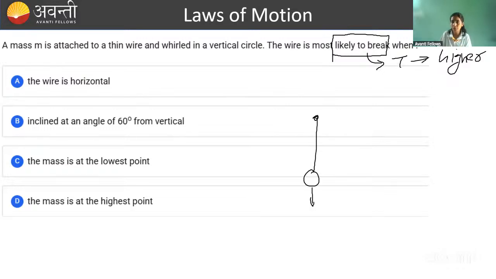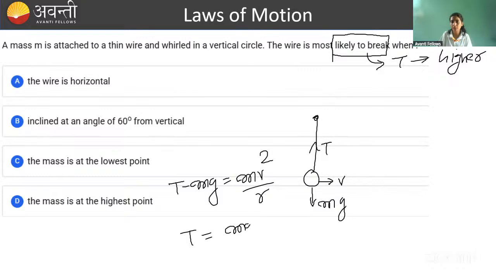So at the bottommost point, if you write the FBD, mg downward, tension upward. If at this point it has velocity v, then net force acting towards the center is T minus mg, and this is equal to mv square by r. So T at the bottom is equal to mg plus mv square by r. As this string goes up, what will happen? Not the whole mg will act towards the center. Its component will go towards the center. So in that case, T will become mg cos theta plus mv square by r.